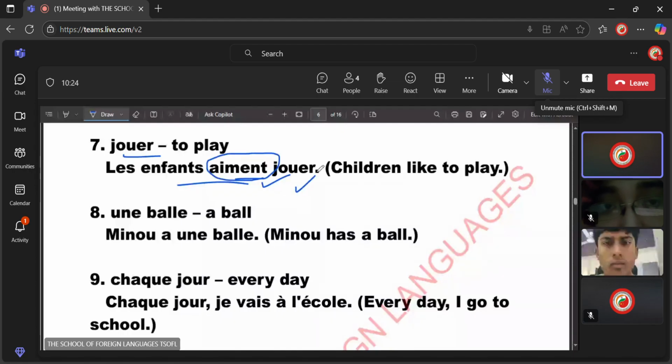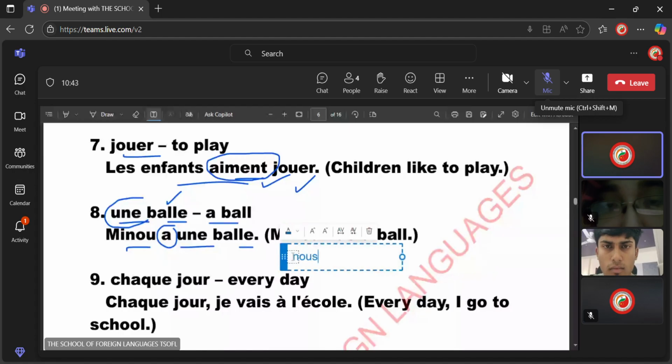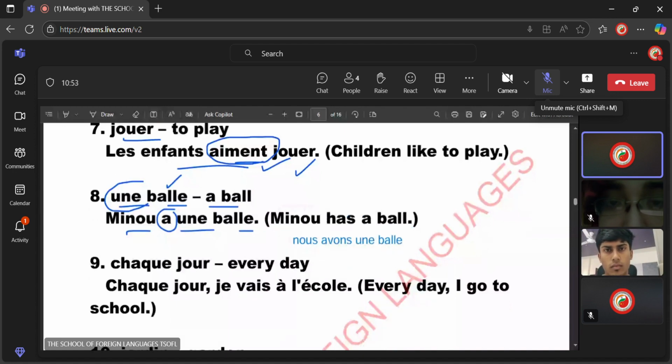For example, the word for a ball in French is balle. This is feminine in gender, therefore une balle. The article is also feminine. For example, Minou a une balle. Minou has a ball. This is the verb. Minou a une balle. If you want to say we have a ball, it will be nous avons une balle. We have a ball.